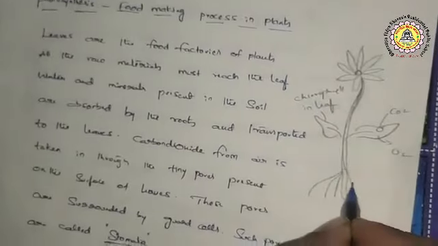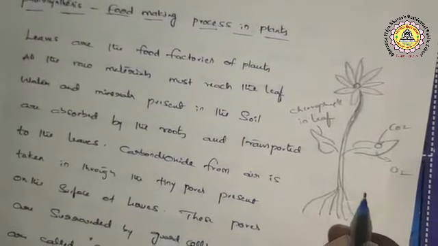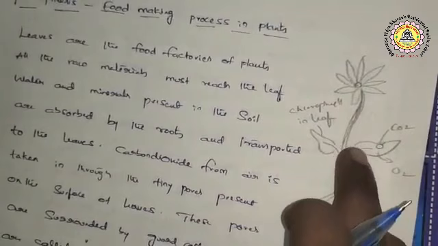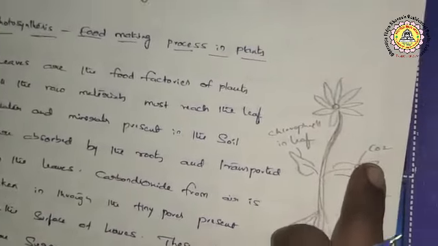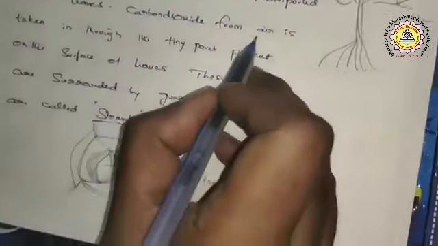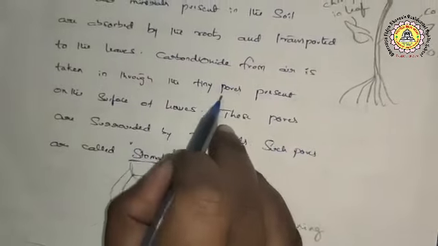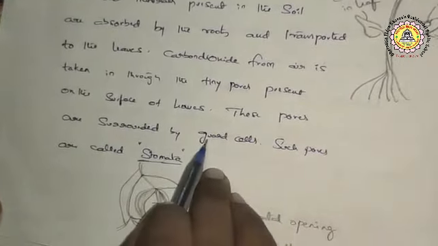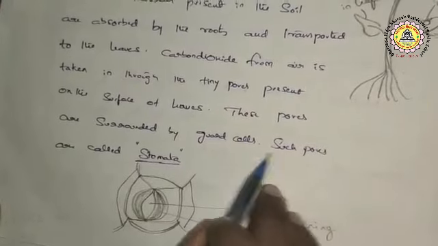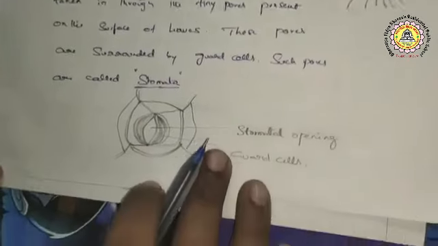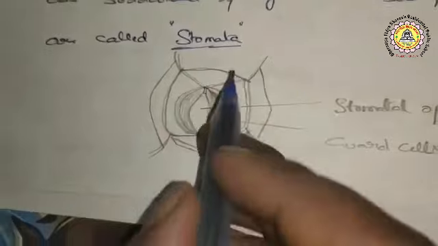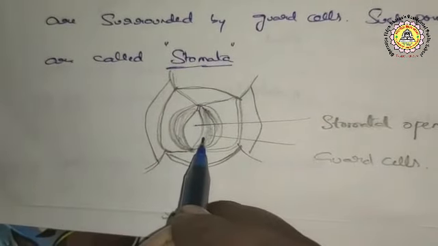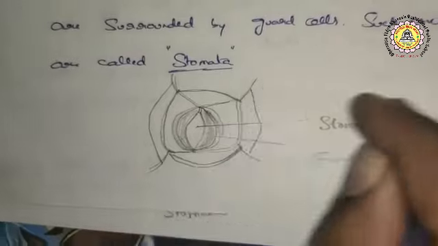The water and minerals are transported through the roots to the stem, and after the branches, they reach the leaves. Carbon dioxide from air is taken in through the tiny pores present on the surface of leaves. These pores are surrounded by guard cells. Such pores are called stomata. This is the stomatal structure: the stomatal opening surrounded by these two guard cells.